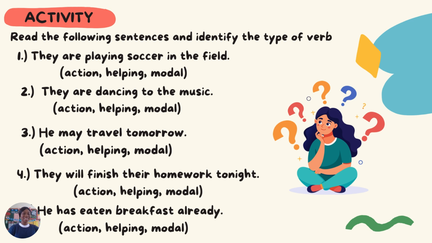So they are dancing to the music. What kind of verb do you think this is? Correct. It's an action verb also. What are they doing? They are dancing to the music. So it's showing an action. Now, he may travel tomorrow. What kind of verb do you think this is? Action, helping, or modal? Beautiful. It's a modal verb because it's showing possibility. He's not sure. He might choose to travel tomorrow or he might change his mind and travel today. So it's a possibility. So that is modal verb.